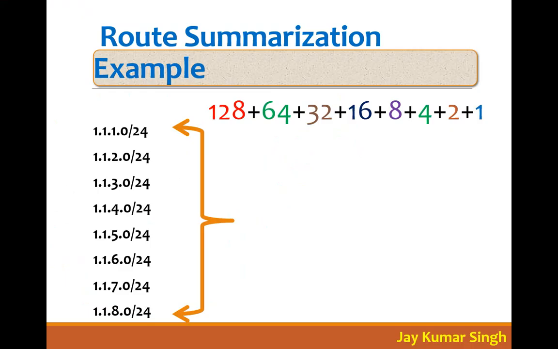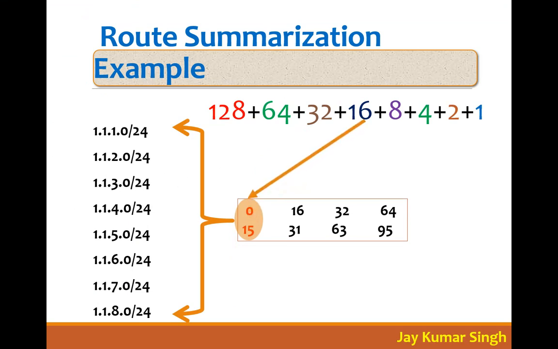So this is the summarized. If you check here in this list, see the required number is matching here, and the summarized network is this, and the new subnet mask is this. Same here. If you check this second example,